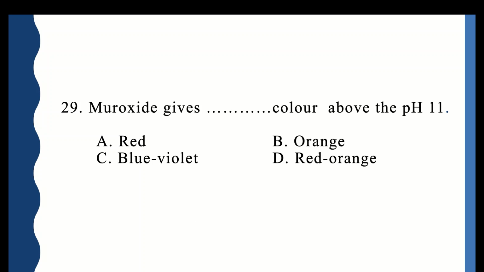Murexide gives blank color above the pH 11. So we had discussed this in the detailed discussion for the metal ion indicators type with its ionization and color change based on the pH. So whether it gives red, orange, blue violet, or red orange. So it gives C, blue violet color above pH 11.